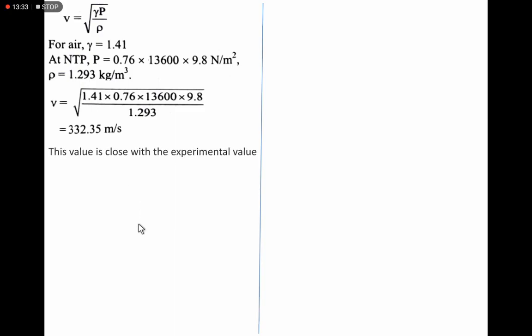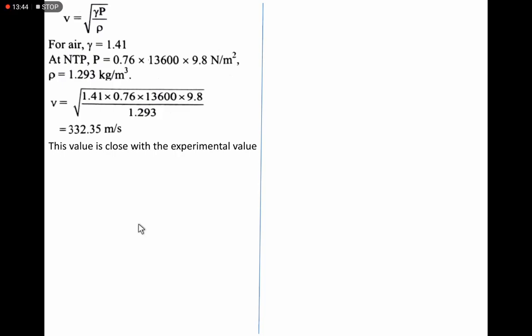Using this data in the above equation, we'll get v is equal to 332.35 meter per second, and this is the value which is close to the experimental value. So this is the Laplace correction.